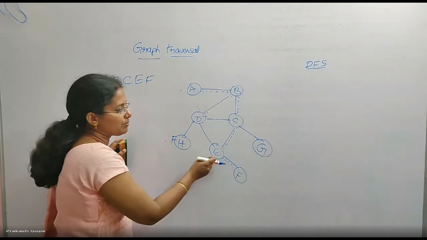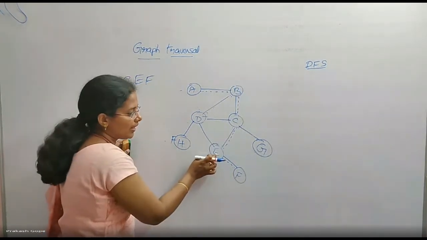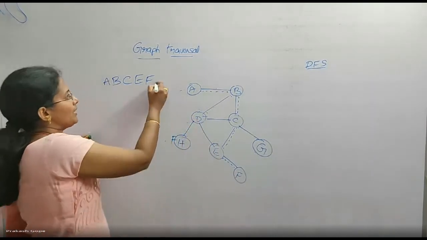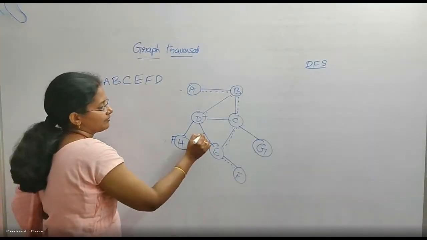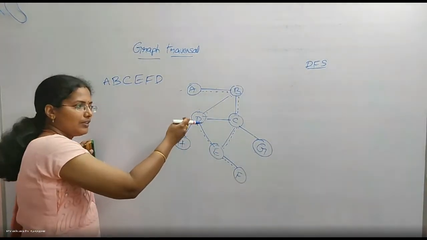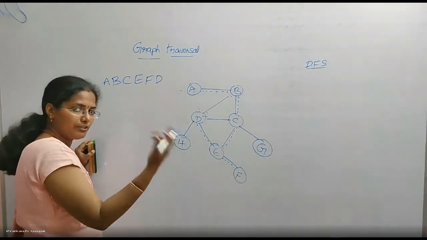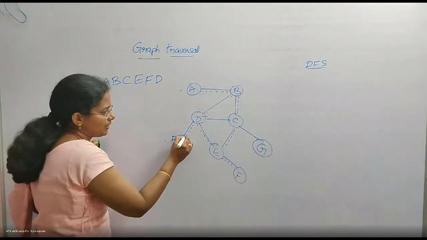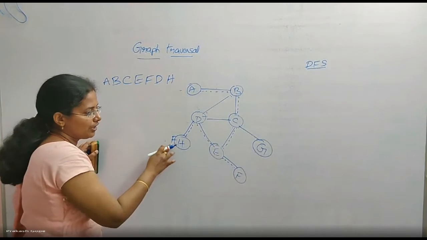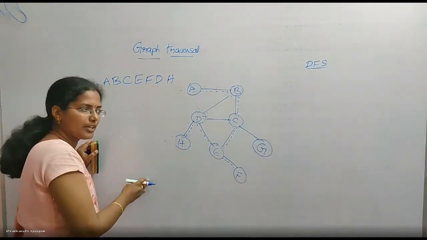What is the depth possible? I cannot go back because I have a possibility of moving to this depth. So I will cover D, and from D I will move to further depth if there is a possibility. Yes, there is a possibility. So I will cover H also. From H, if there is a possibility of moving further depth, I should go.